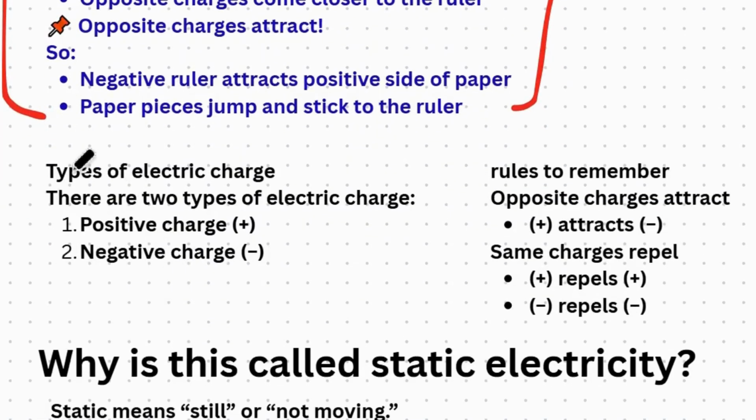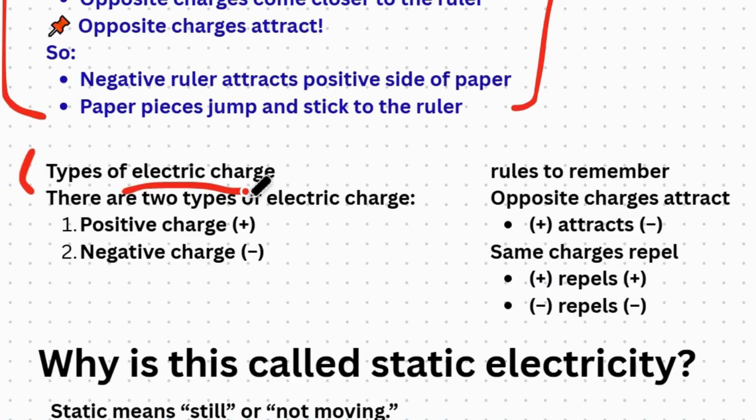Let's move toward electric charge, because till now we know a lot about it: where this charge is occurring, like on matter, and matter exists in three states. Every matter is made up of tiny particles named atoms, and in those atoms there are protons, neutrons and electrons.